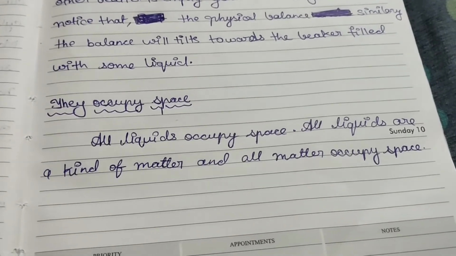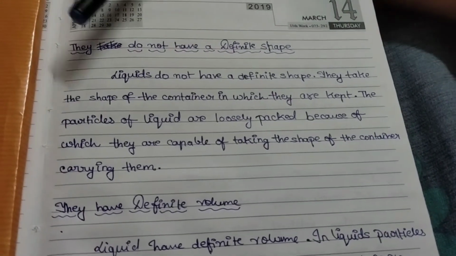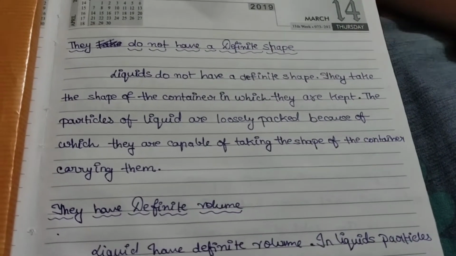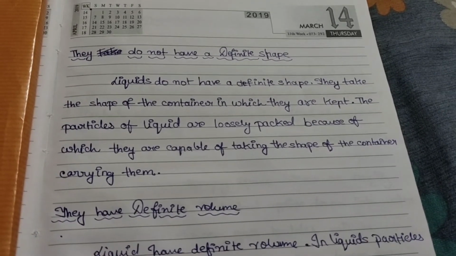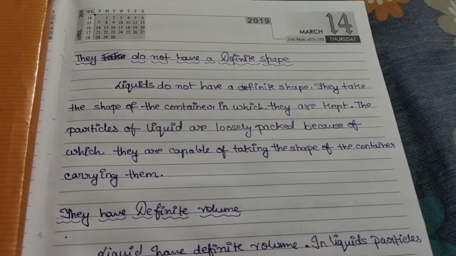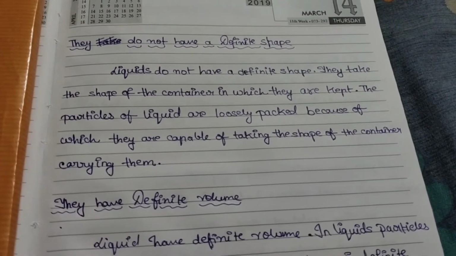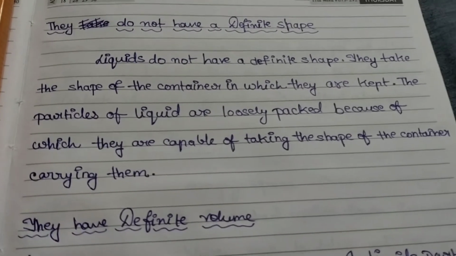So let us move to the next topic. They do not have a definite shape. Liquids do not have a definite shape. They take the shape of the container in which they are kept. The particles of liquid are loosely packed, because of which they are capable of taking the shape of the container carrying them.